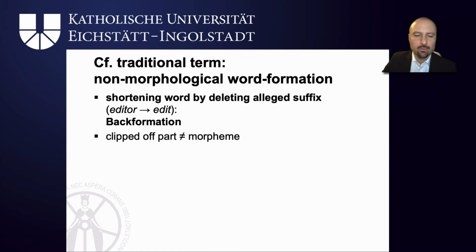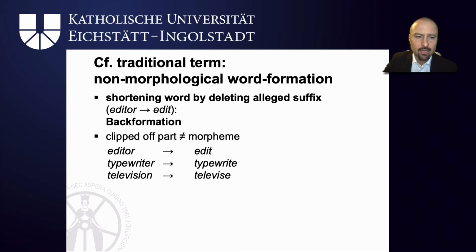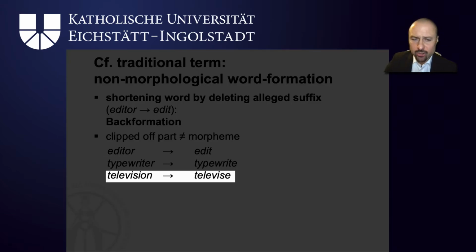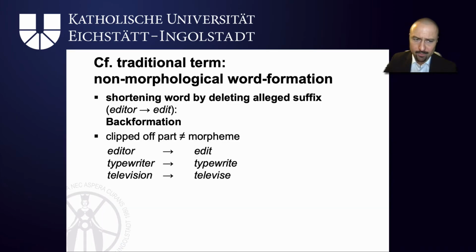So in this situation, what is clipped off to create a verb is again not a morpheme because, well, the verb didn't exist in the first place. Editor is an example of that, but typewriter to typewrite and television to televise is the same thing. And here you can see that typewriter obviously is an object that was invented first before you could typewrite on it, or televisions were invented first before you could televise something.